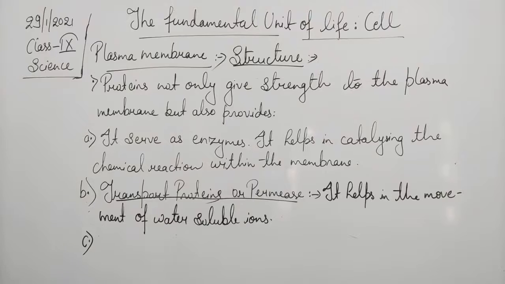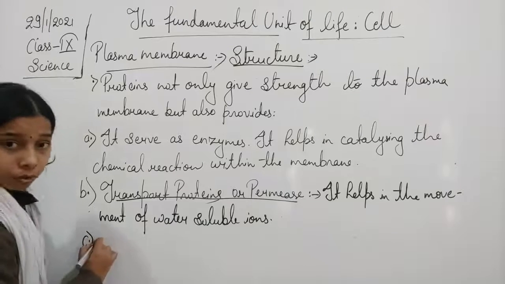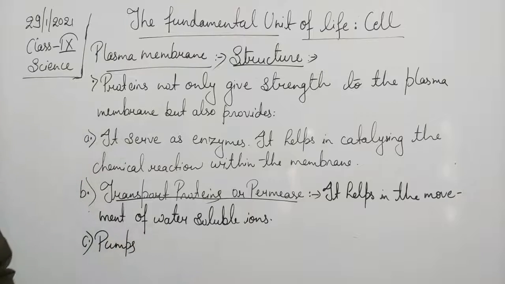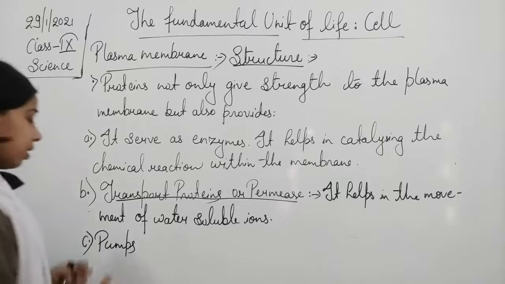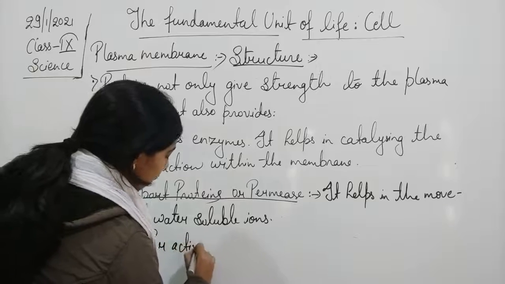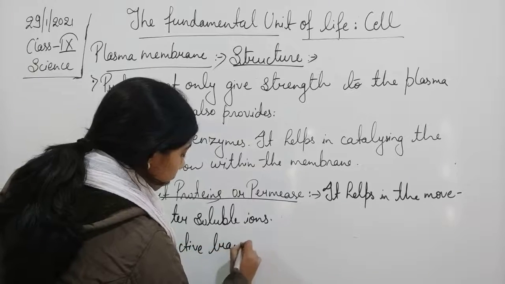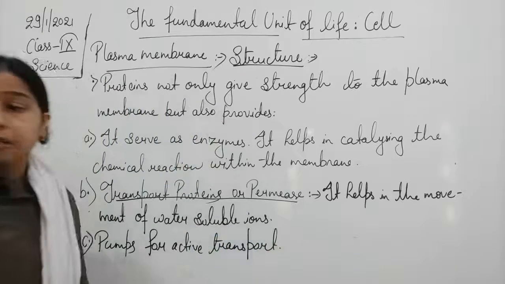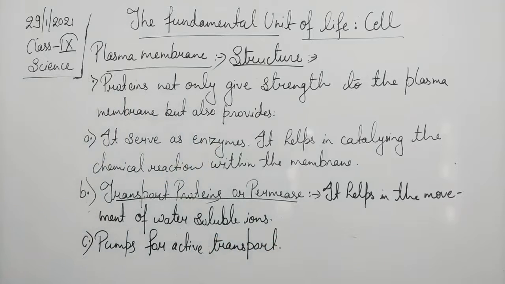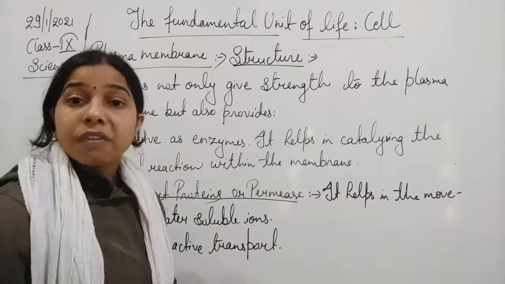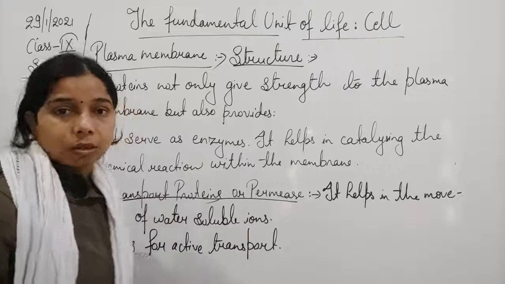Then the next one is it acts as a pump also, students. Pumps. How? For active transport, in which energy is required. So for pumps also the protein is used. Then receptor protein for carrying out the process of endocytosis. Okay.